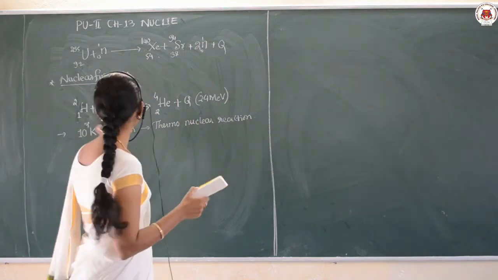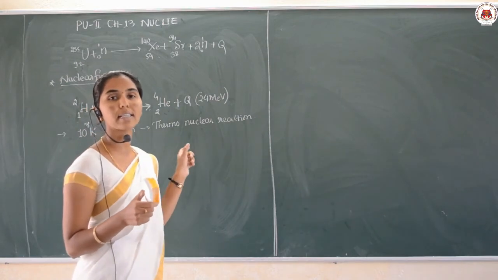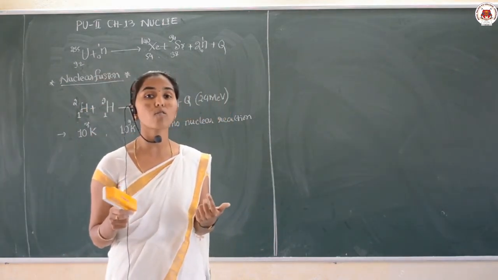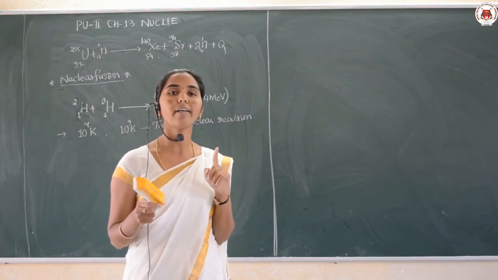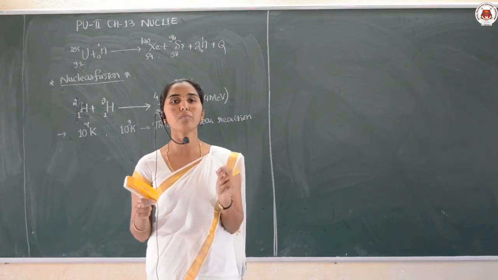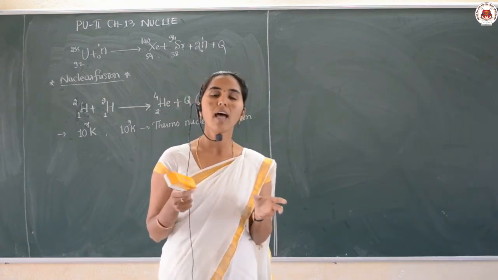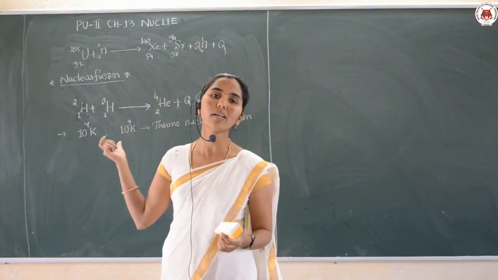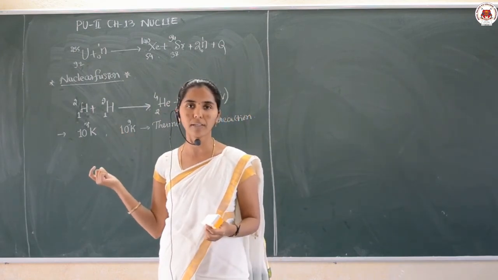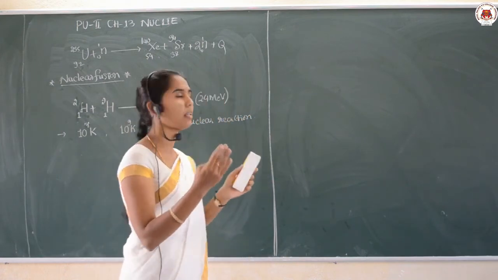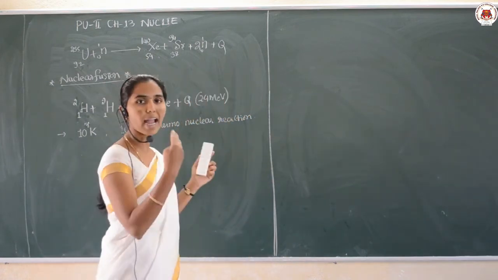The principle of nuclear fusion is involved in the working of the hydrogen bomb. At present the hydrogen bomb is the most dangerous, and it works on the principle of nuclear fusion reaction only. Let us talk about a few differences between nuclear fission and fusion.